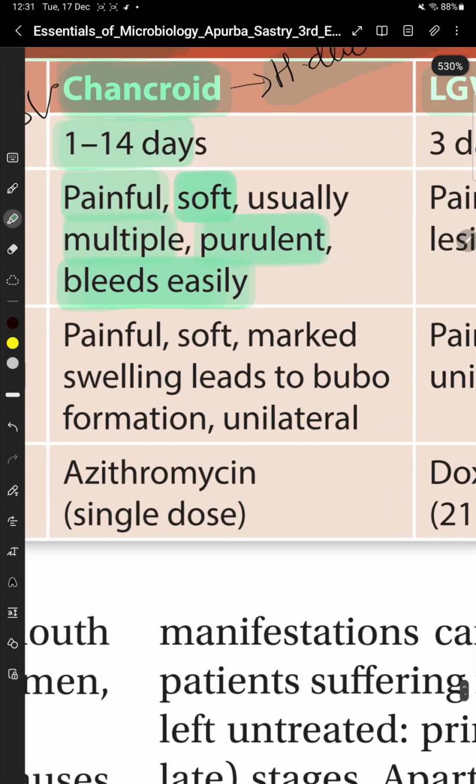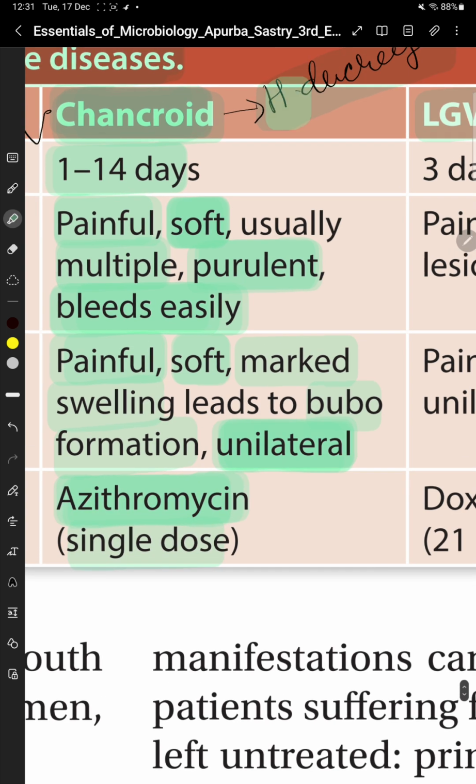And the lymphadenopathy is also painful. It's soft, there is marked swelling which leads to bubo formation and it's unilateral. In case of chancroid, the lymphadenopathy is unilateral and the drug of choice, the treatment, is azithromycin single dose. Chancroid is caused by a bacteria, Haemophilus ducreyi.